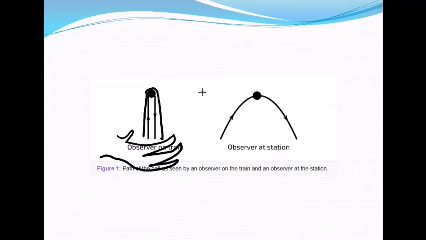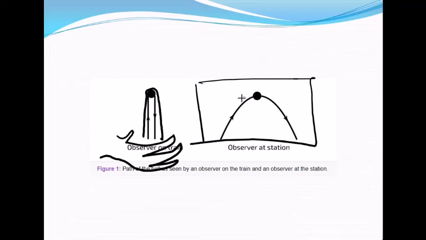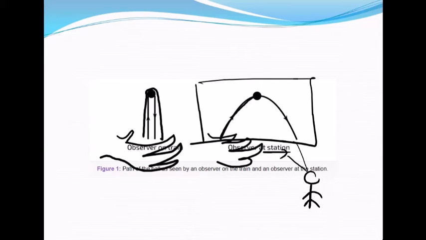But suppose the same situation is observed from outside. Suppose this is the window, and from the outside, an observer is watching a person catching a ball at that window. Then he will observe that at one instant the train goes further, so the path of the ball will be like this. So it depends on where the observer is located, what his position is, that will decide the result of the observation.